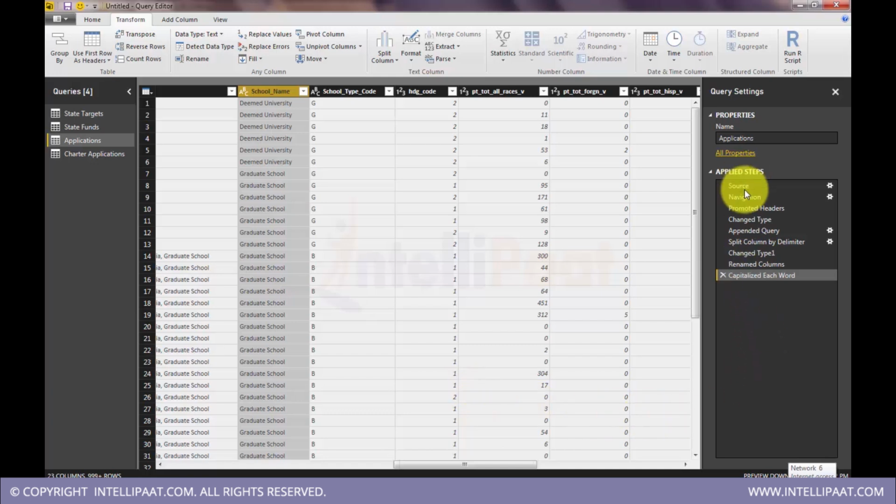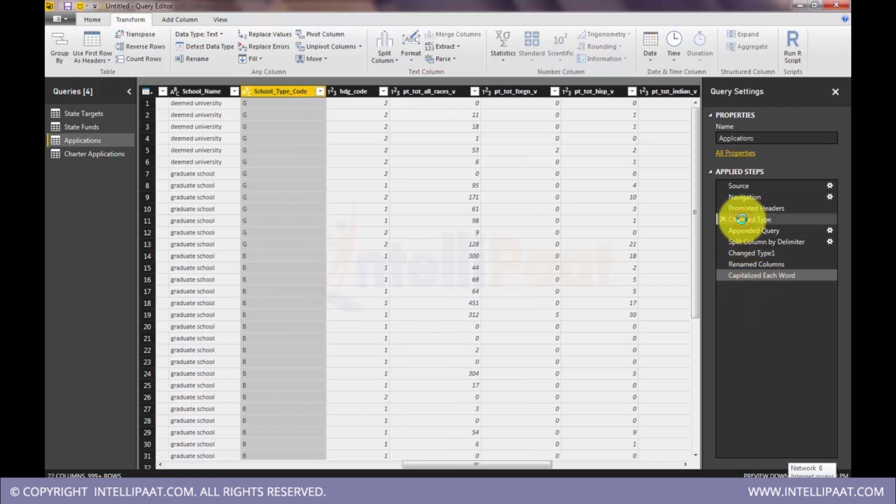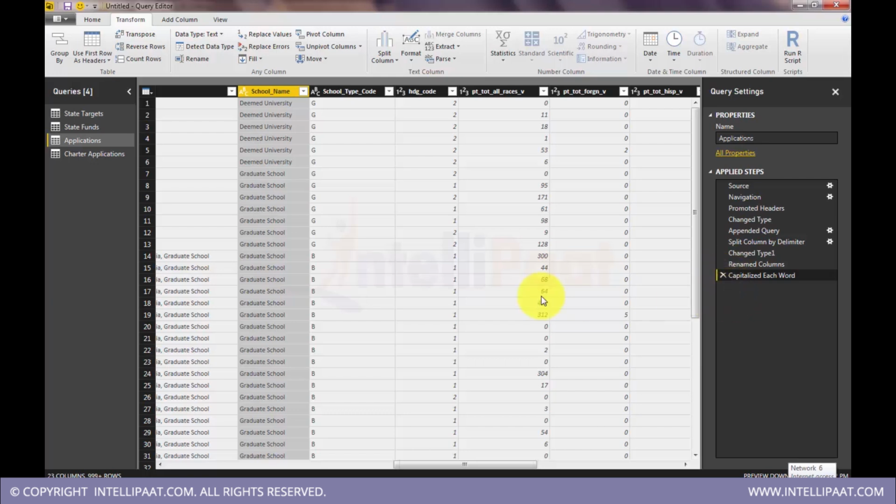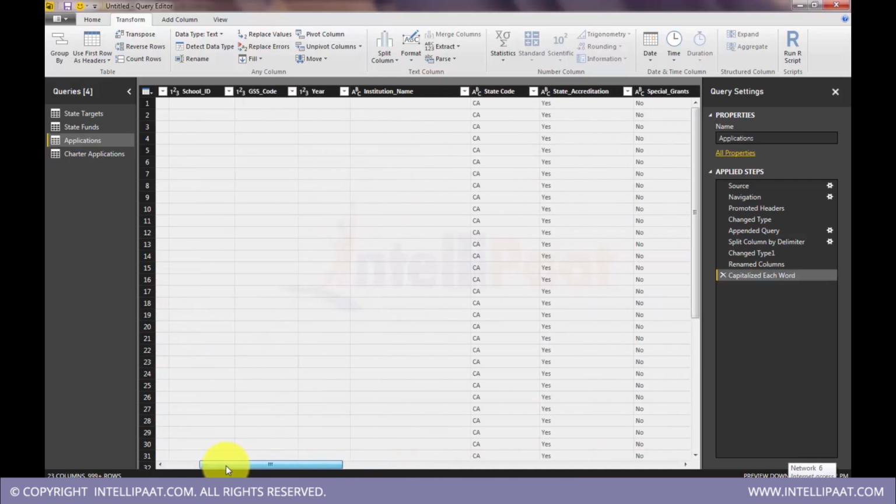And you can see for every action that we are doing, a new step is getting created. At any point in time, you can move back and check what the data was at that point. If you don't want a particular step, you can get rid of it. Just click here and it will be cancelled. Okay, we'll come back here.